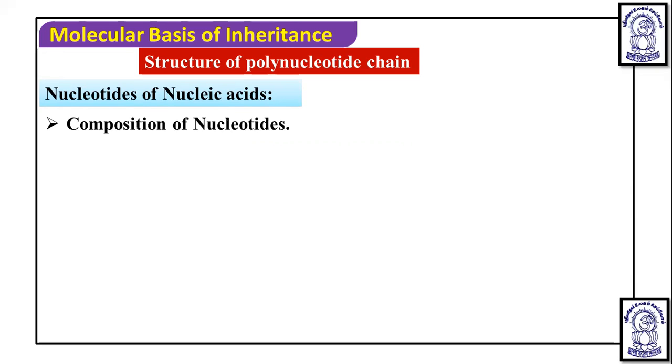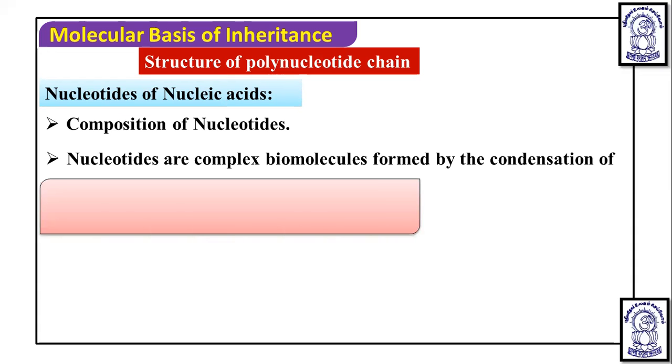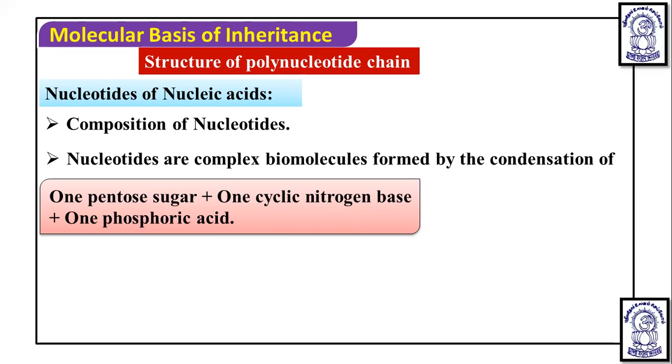These nucleotides combine to form the nucleic acid or polynucleotide chain in the case of RNA and DNA.